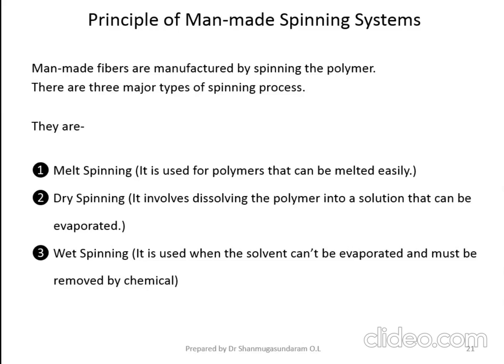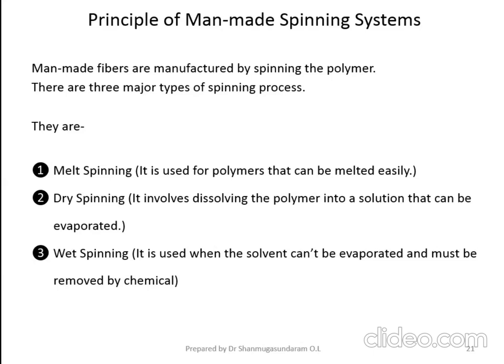In that situation, you can go for melt spinning technology for the production of filament. Suppose the polymer doesn't have any melting point, then you can go for either dry spinning technology or wet spinning technology. So there are two spinning technologies available if the polymer doesn't have a melting point.